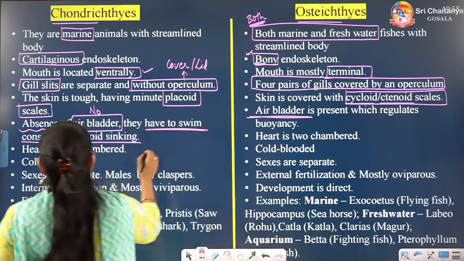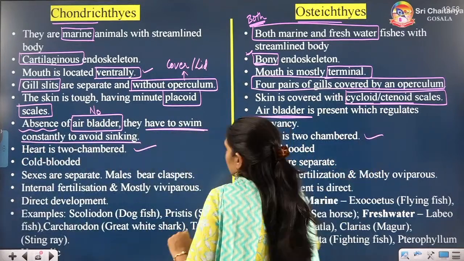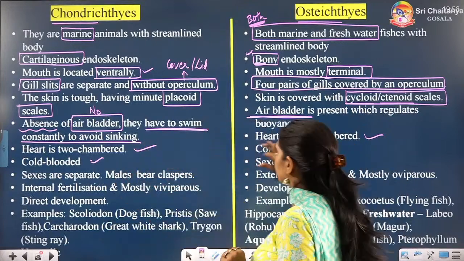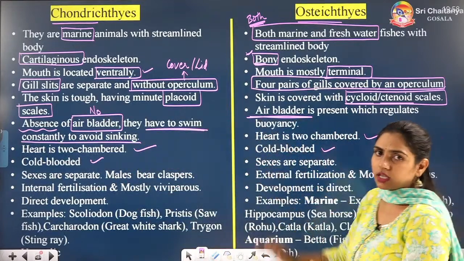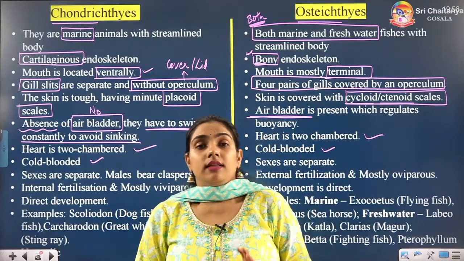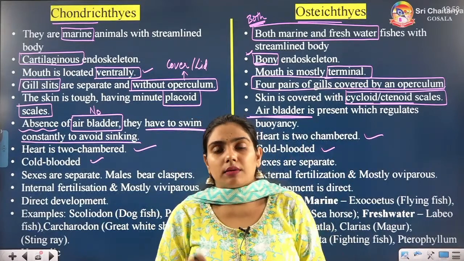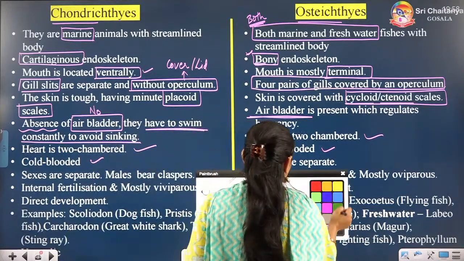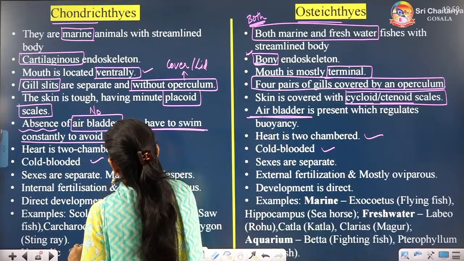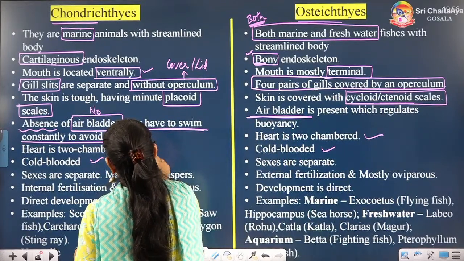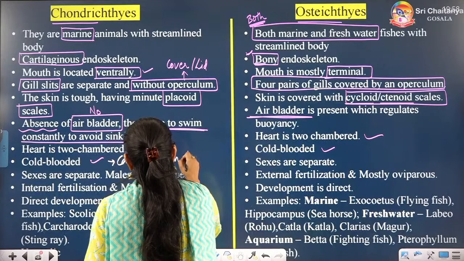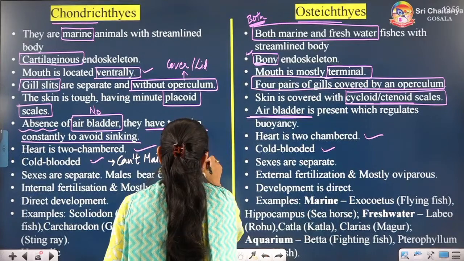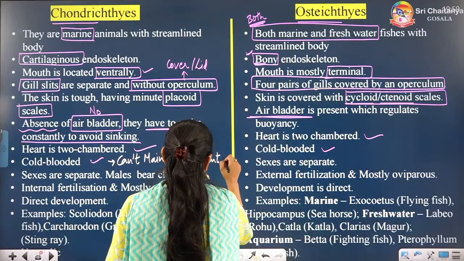Alright. Heart, I have told you two chambered. Cold-blooded. What is the meaning of cold-blooded? These are the same characters, no differences. Cold-blooded means the animal cannot maintain constant body temperature.